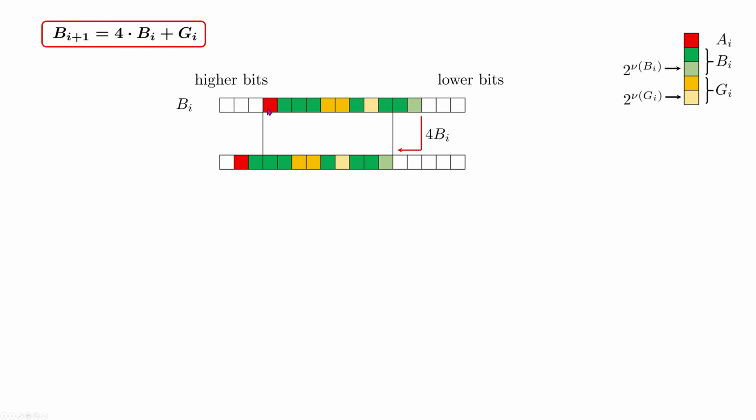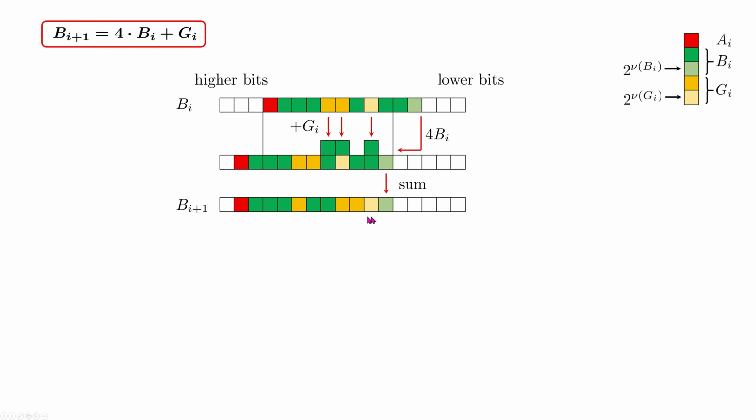And as you remember, A_i is also multiplied by 4, so I shifted this red square 2 positions to the left. And now I have to add G_i. I'm adding these 3 bits here to my shifted B_i. And when I sum up, I've got this new B_i with new gaps. Because when I sum these bits together, some new gaps appear in my B_i plus 1.